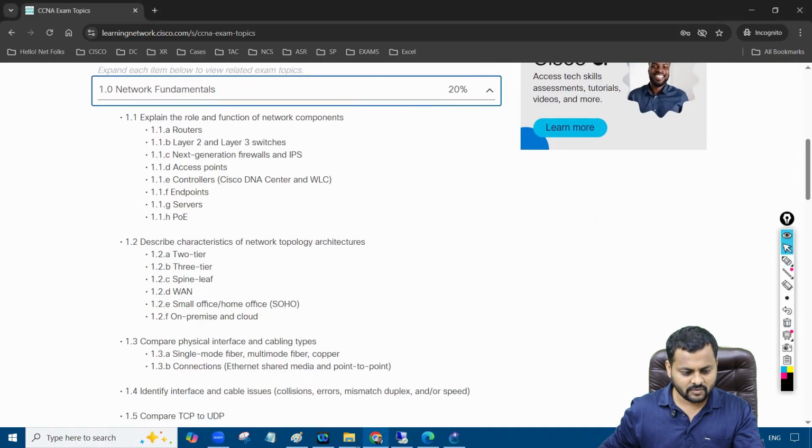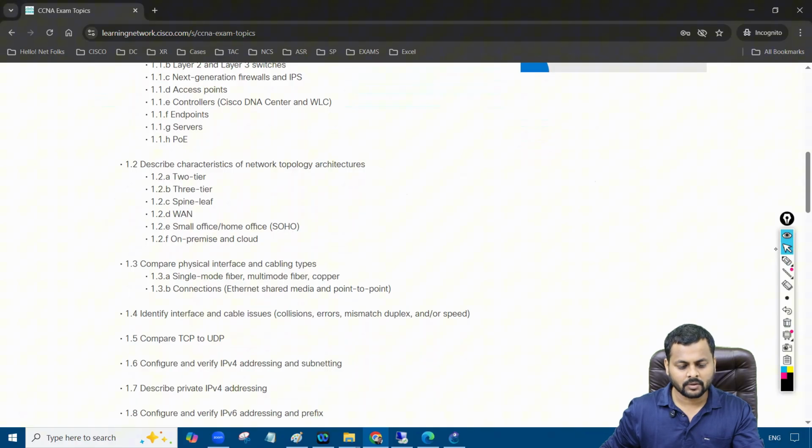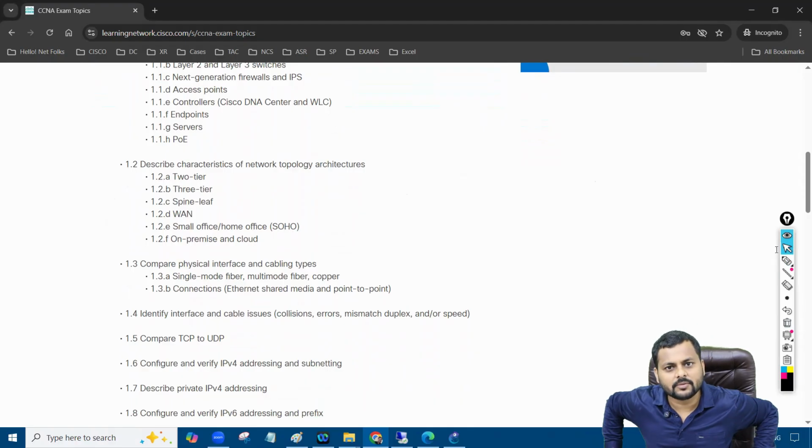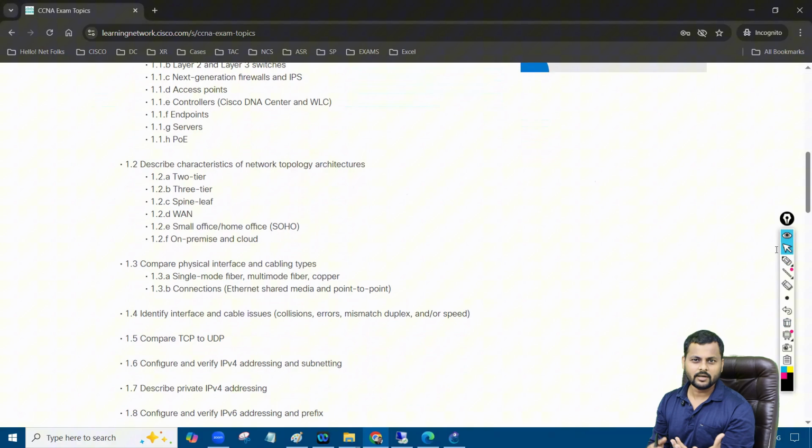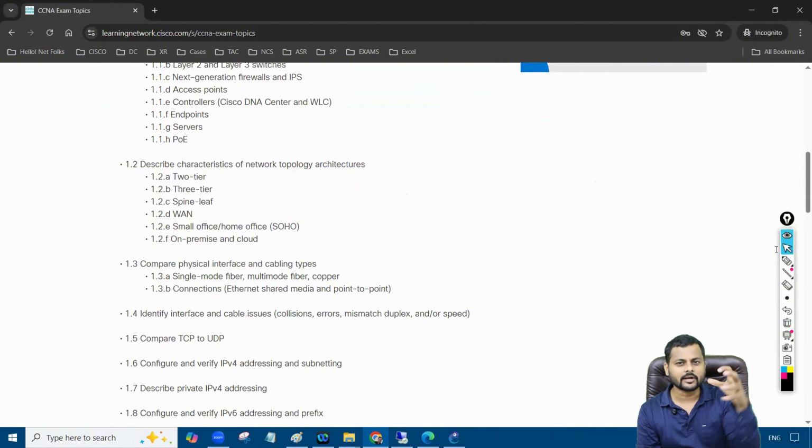Then after that, we have describe the characteristics of the topologies. It's a simple concept, right? When we are building a home, we need an architect who designs the particular home, right?